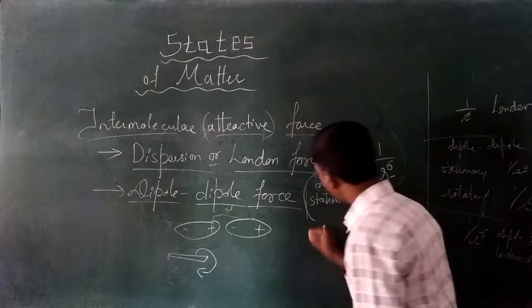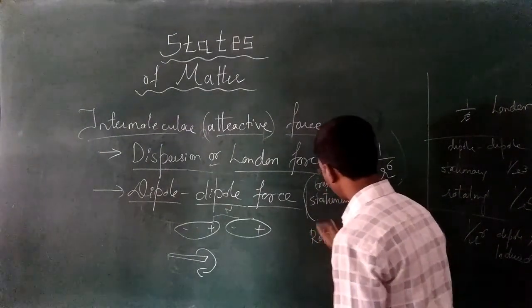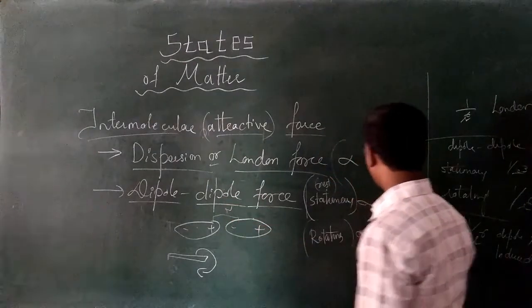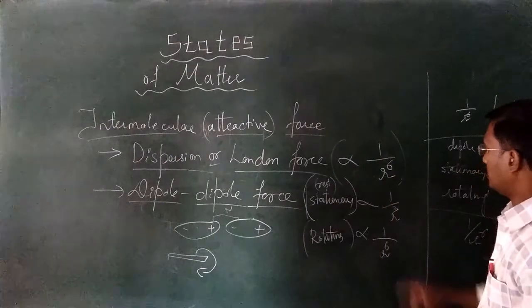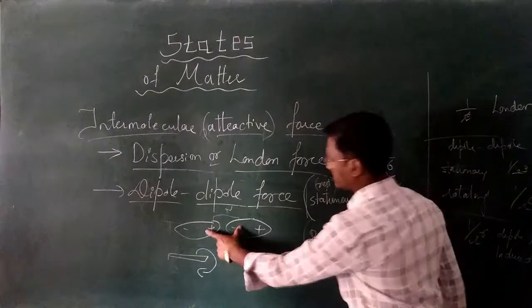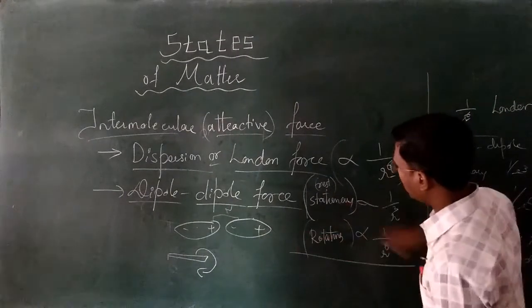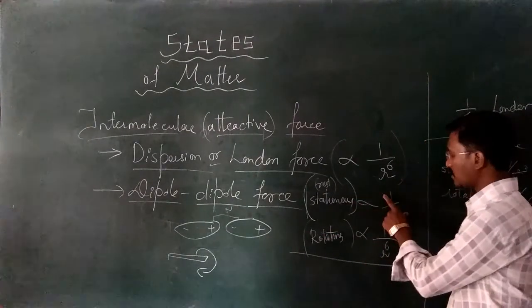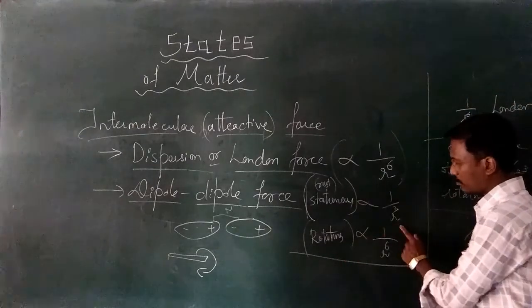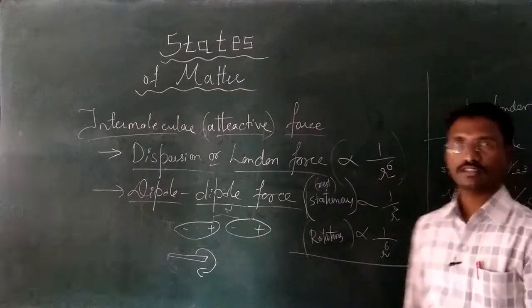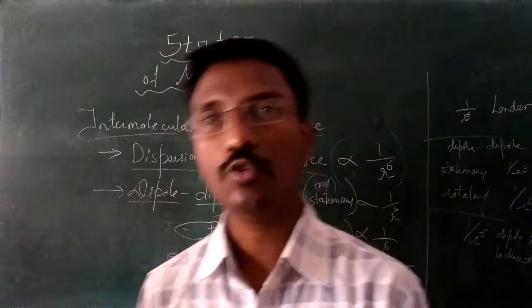If they are rotating, at that condition, dipole forces are inversely proportional to the sixth power of the distance between two dipoles. Are you getting my point? When they are stationary, the proportionality is 1 by R is to 3, and when rotating, the proportionality is 1 by R is to 6. In dipoles, they may undergo rotation or they may be stationary.